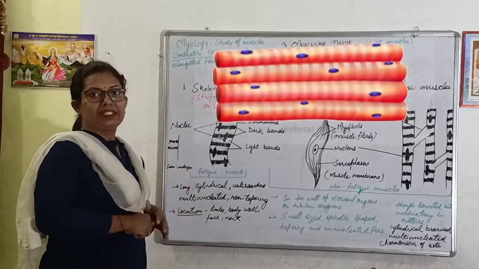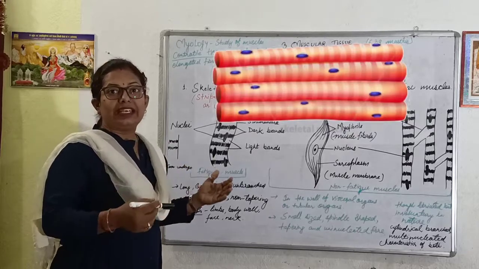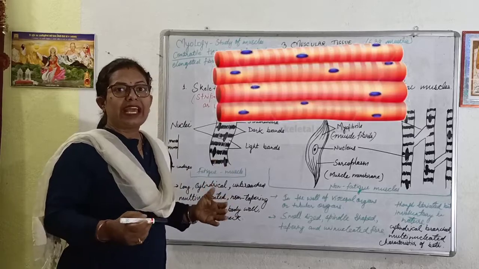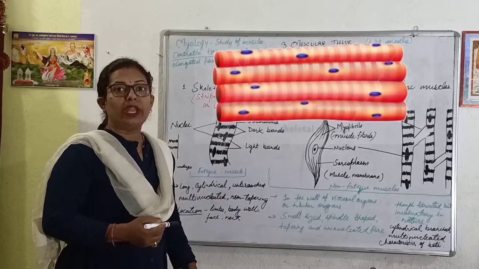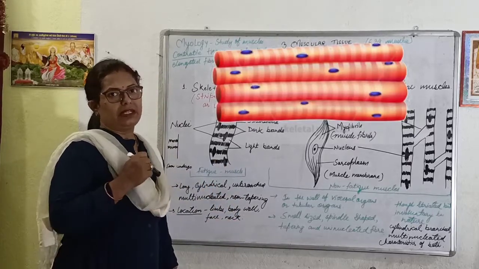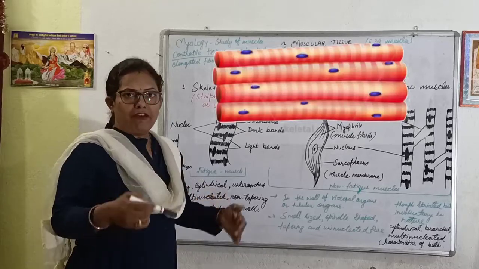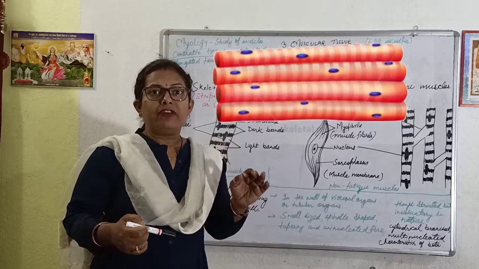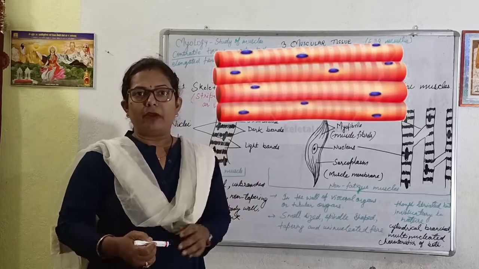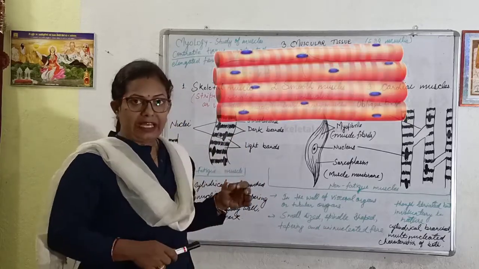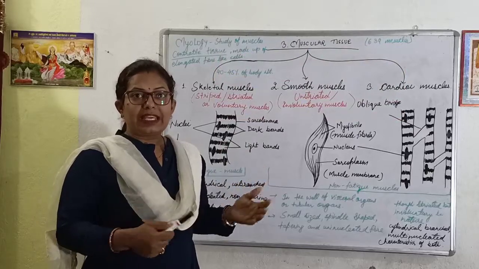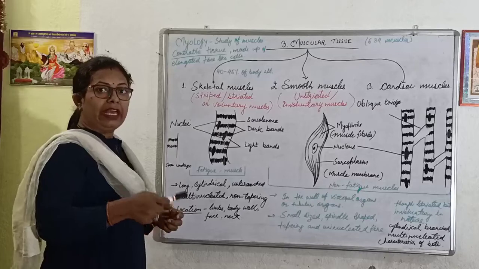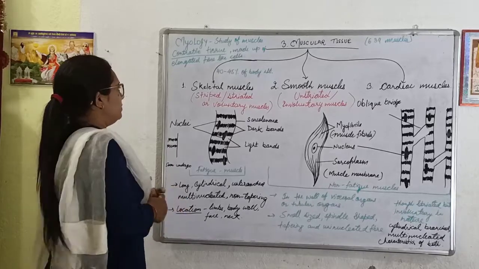Skeletal, as the name suggests, is related to the skeletal system, meaning our bones. So all the muscles attached to our bones are known as skeletal muscles. As we know, our whole body is made up of bone and muscles. 45 to 50% of our body is skeletal muscle, so we can say that skeletal muscle forms 45% of the entire body weight.